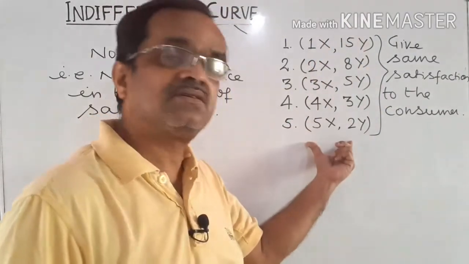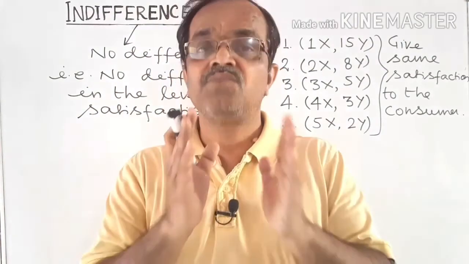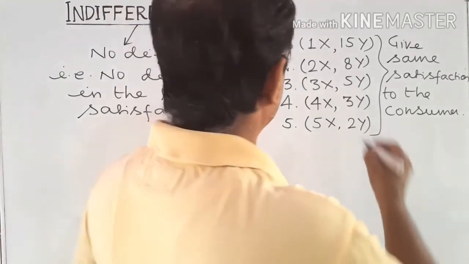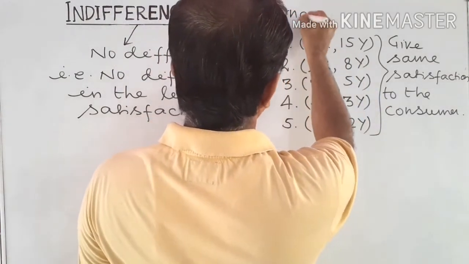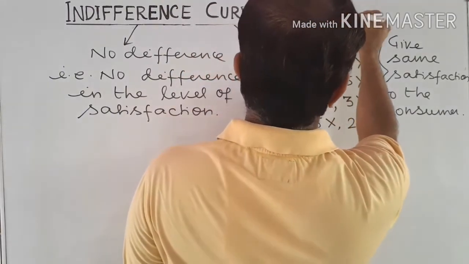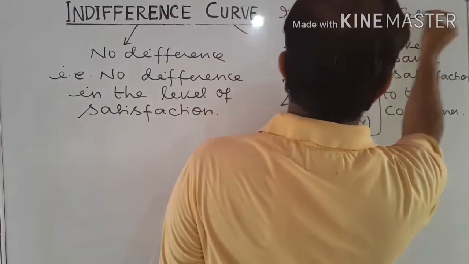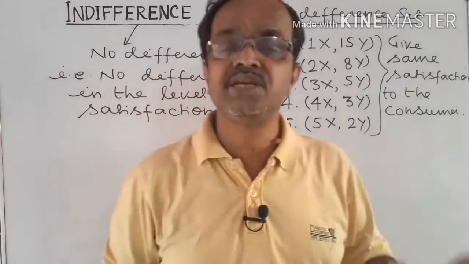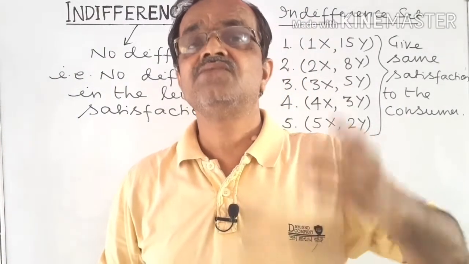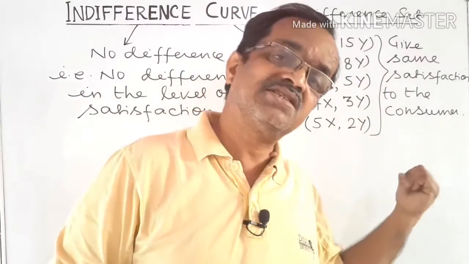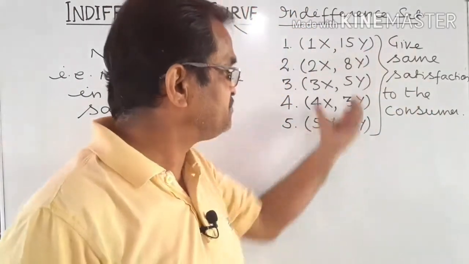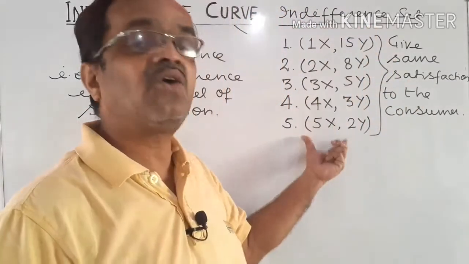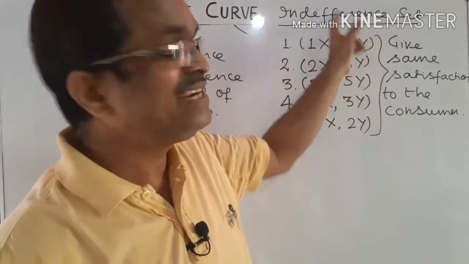So this set of all the possible combinations of the two commodities which give the same satisfaction to the consumer is called an indifference set. The first concept is indifference set. Set means combination. This is a set of all the possible combinations of two commodities which give the consumer the same level of satisfaction, or all these five bundles giving the same satisfaction to the consumer, then this set of all the combinations is called an indifference set.